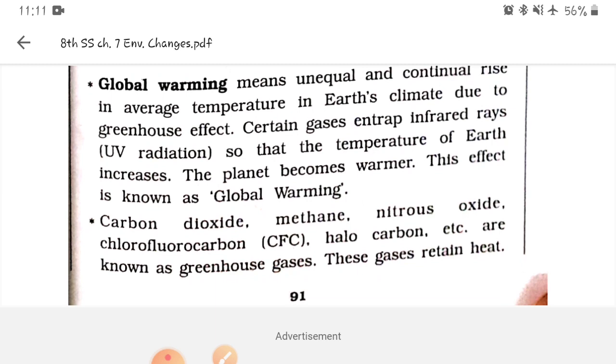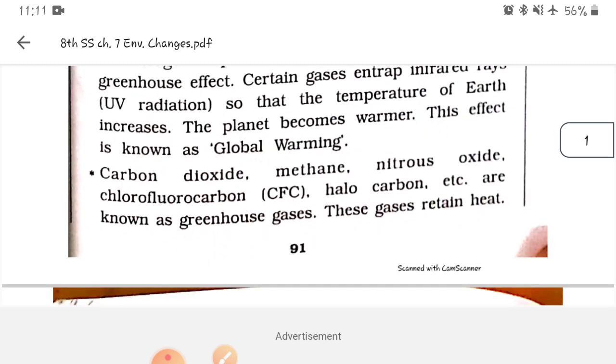Now global warming is also caused by gases. Which type of gas? Let us see. Carbon dioxide, methane, nitrous oxide, chlorofluorocarbon, halocarbon, etc. are known as greenhouse gases. It can be asked, what are greenhouse gases?